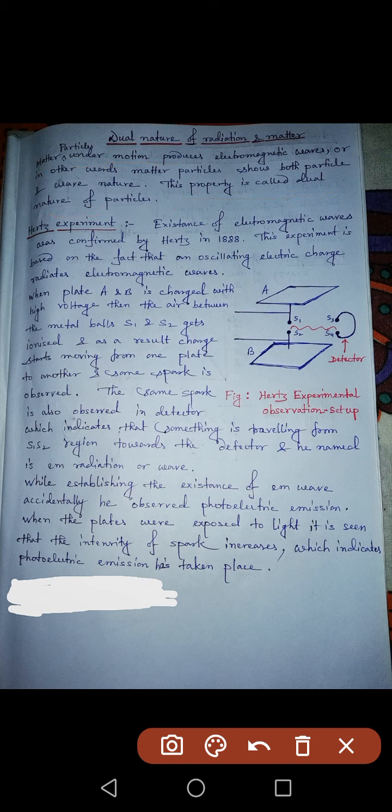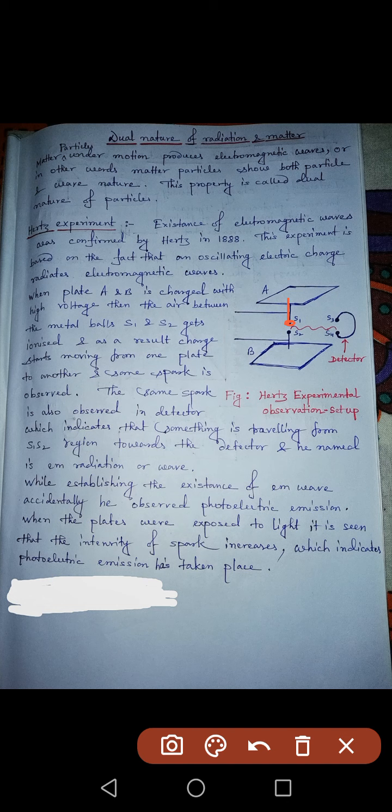Okay, now Hertz experiment. In Hertz experiment, he experimentally verified the existence of electromagnetic waves in the year 1888. So how did he carry out this experiment? Two metal plates were taken, one is A, then the other one is B. Both the metal plates are connected with two wires, and this is connected with a high voltage source or some inductor.